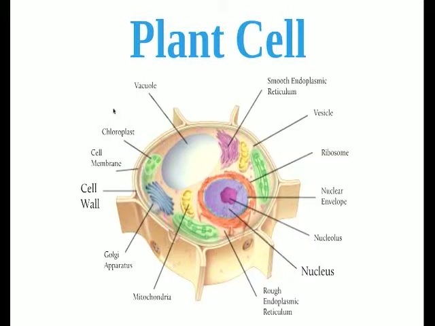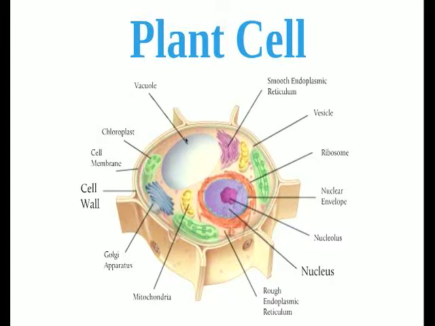Plants have chloroplasts, which animal cells do not have. These green organelles here are all chloroplasts. If you remember from middle school, chloroplasts are where photosynthesis is performed, and so that's where the plant gets its food, or its glucose. It performs photosynthesis to make glucose, and that happens in the chloroplast.